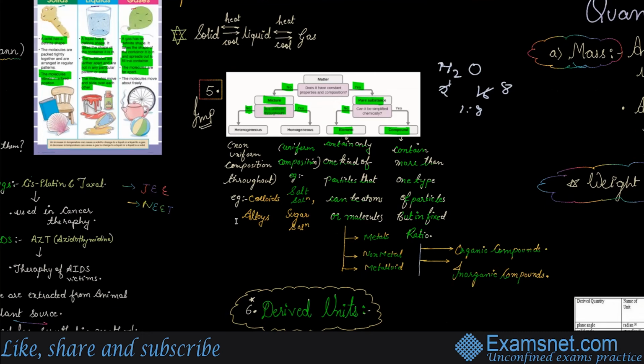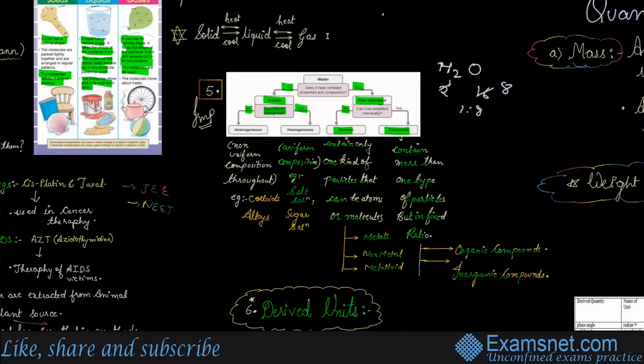Elements contain only one kind of particle, which can be atoms or molecules. That means metals, non-metals, metalloids. Compounds have more than one type of particle. I've already told you that, that is H2O. When you talk about molecules, that could be hydrogen, right? Oxygen. These are combined with two atoms, right? Oxygen, oxygen, right? So when you particularly talk about this, that is considered an element. And compounds are of two types, that is organic and inorganic compounds.